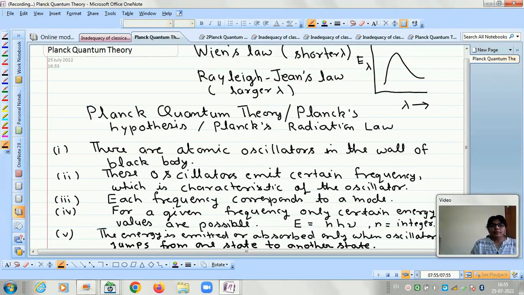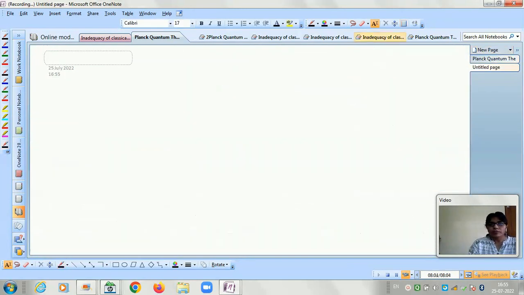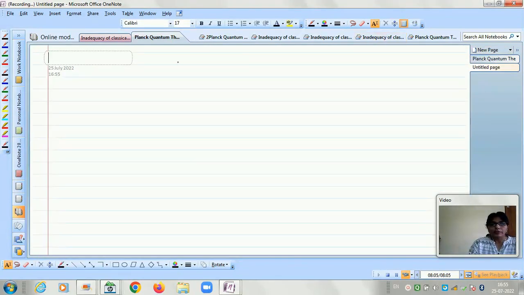So these are the basic hypotheses of the Planck quantum theory, and now taking all these hypotheses, we will proceed further to derive the energy density formula for the Planck quantum theory.